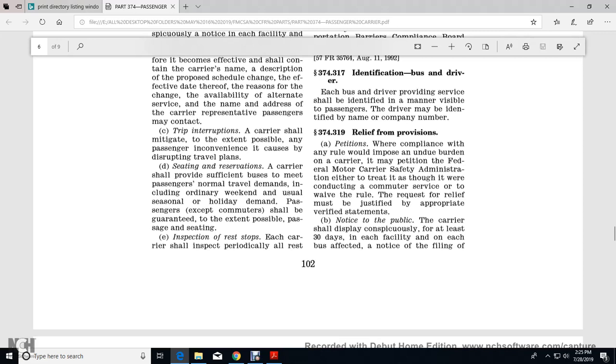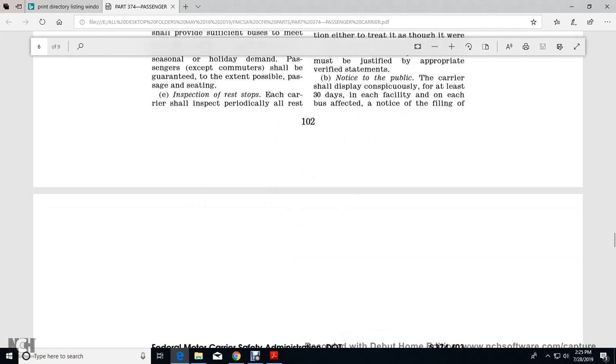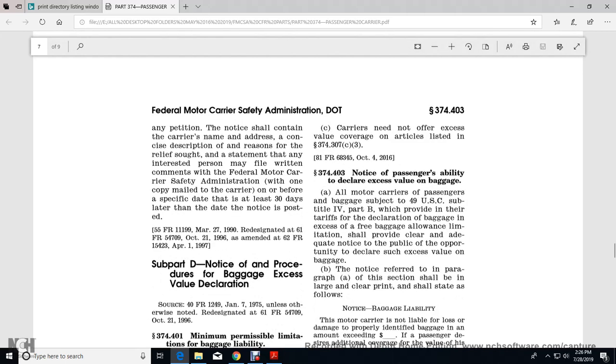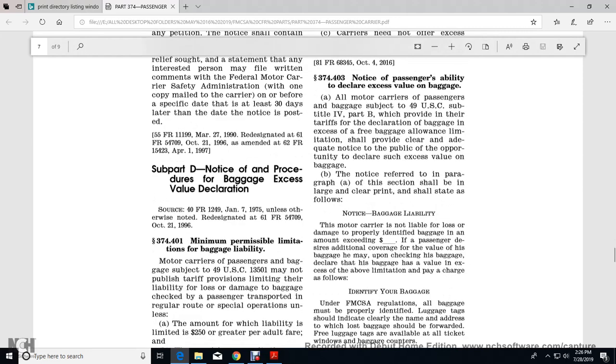Notice to the public: the carrier shall display conspicuously, for at least 30 days, at each facility and on each bus, notice of the filing of any petition. The notice shall contain the carrier's name and address and a concise description and reason for the relief sought. Any interested person may file comments with the Federal Motor Carrier Safety Administration, with one copy mailed to the carrier, on or before a specified date at least 30 days later than the day the notice was posted.